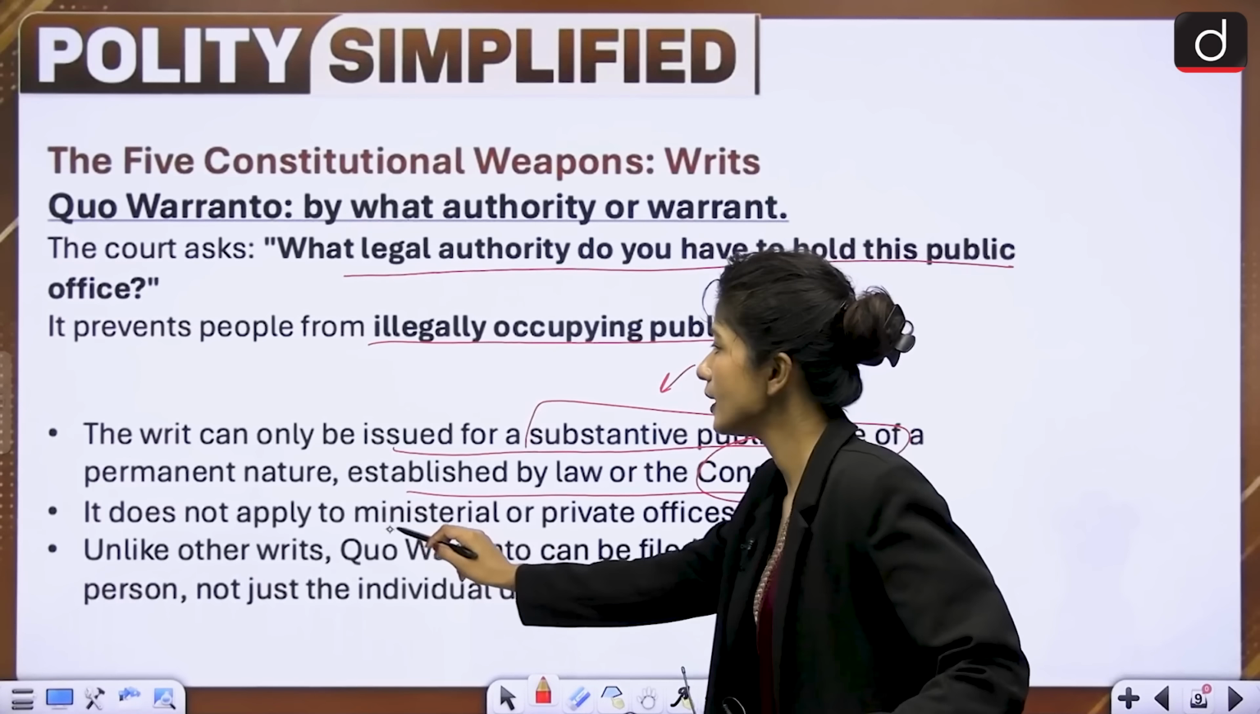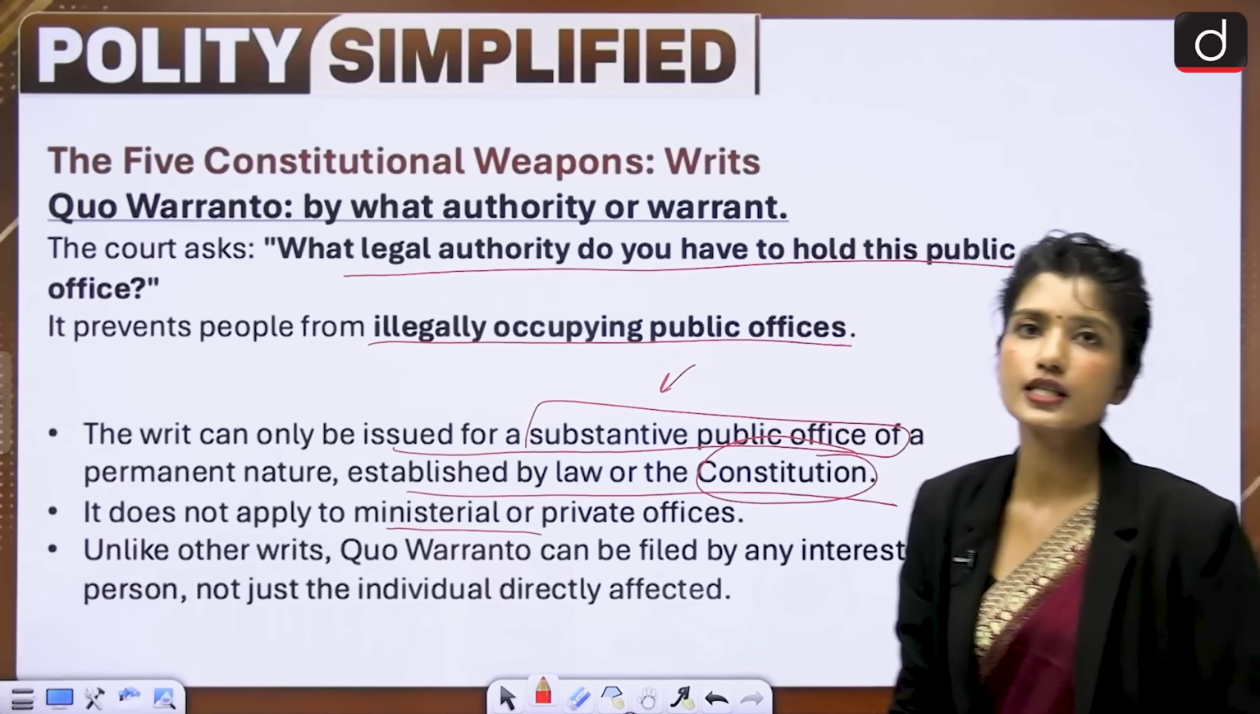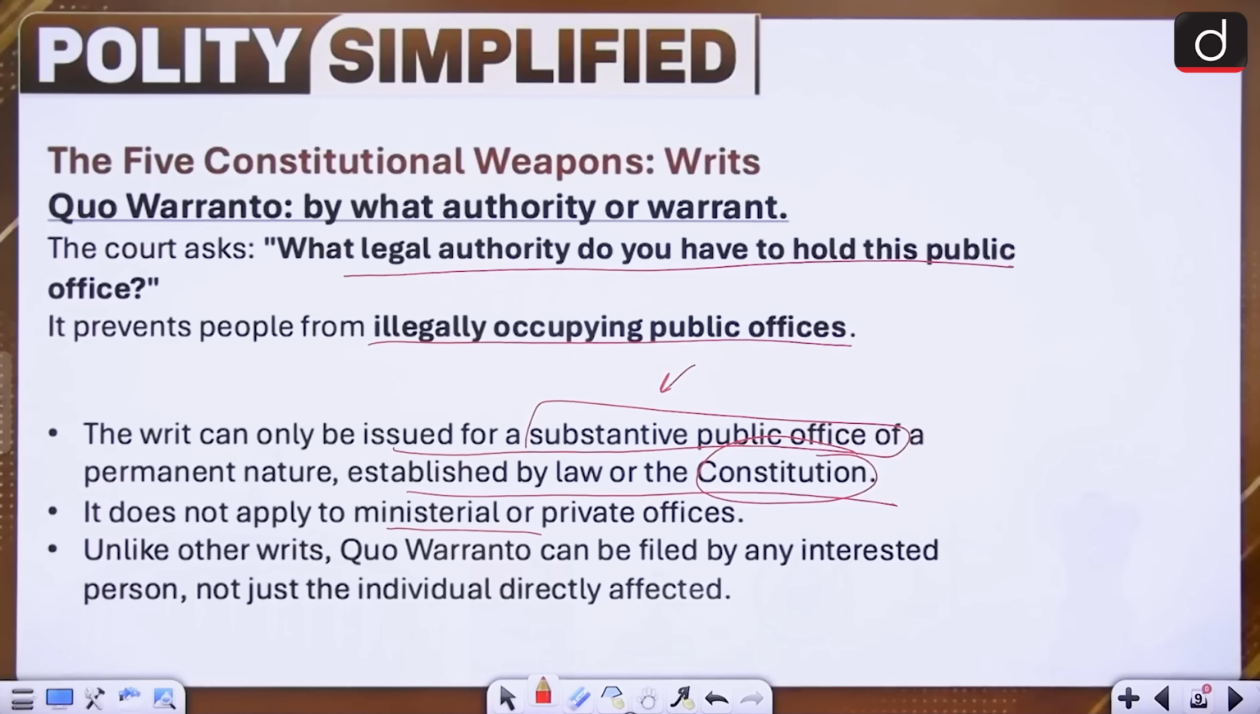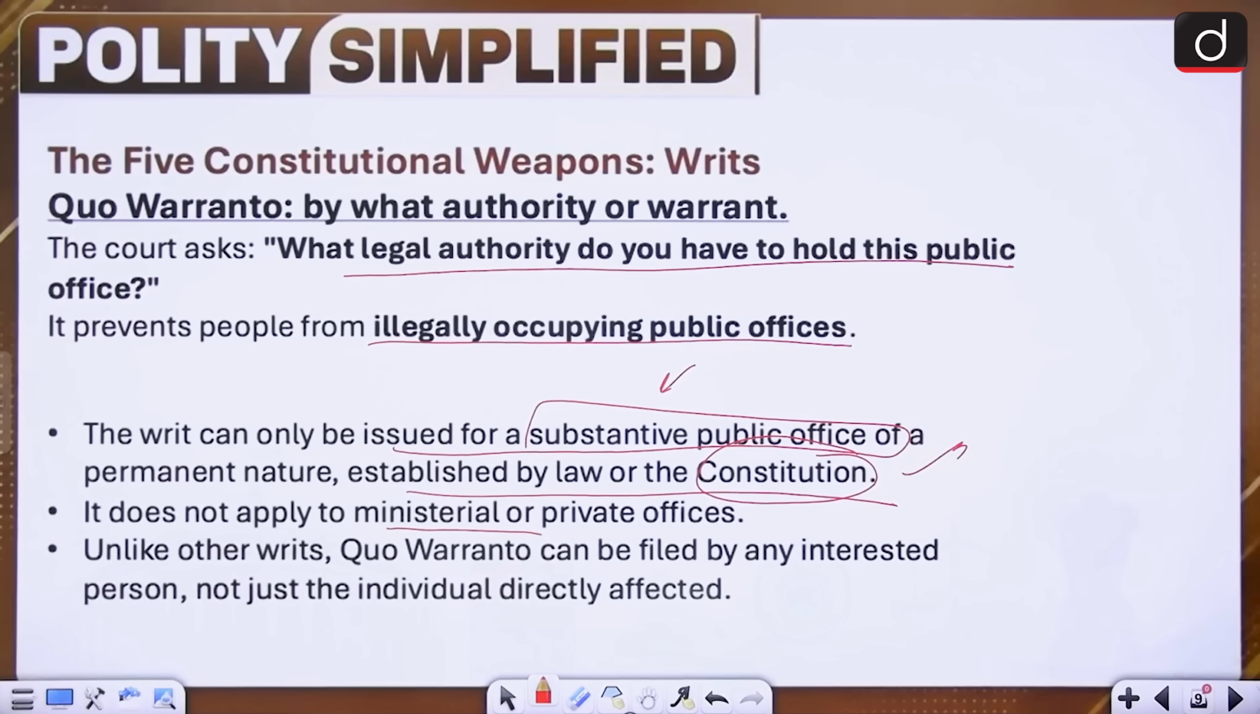It does not apply to ministerial or private offices. First of all, in a private institution or private organization, you cannot go and say, why are you in this office? You cannot go and ask the CEO of a private institution, why are you here? You cannot do that, right? But it can be used for public offices of substantive nature and permanent nature.